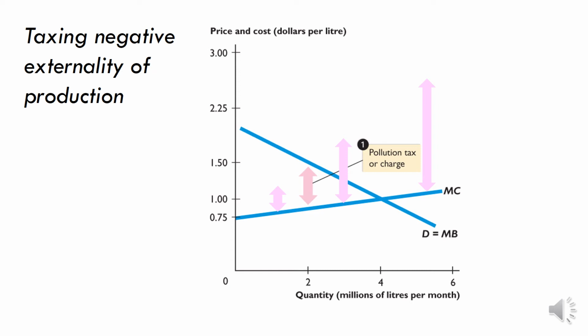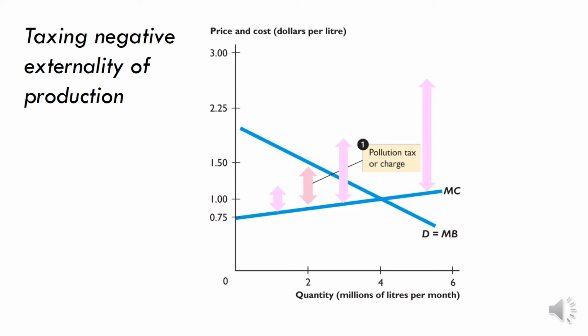at whatever level you produce. If you produce a small amount where there's a small external effect, we're going to charge you a small tax equal to the size of that external effect. If you produce a lot where there's a large negative external effect, we're going to charge you a large tax equal to the size of that external effect.